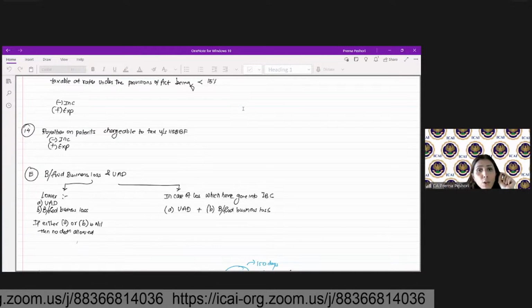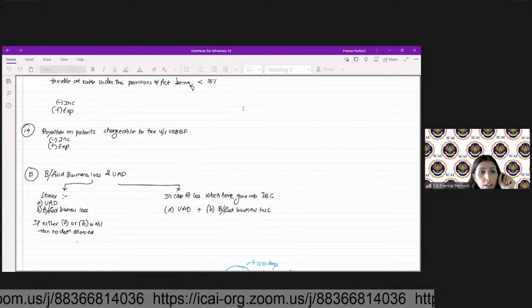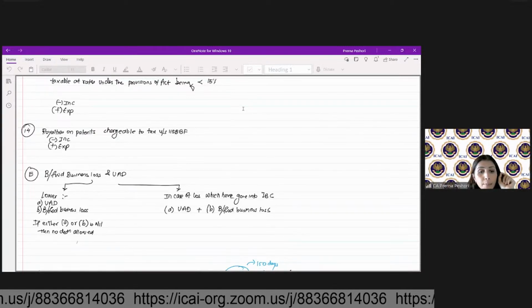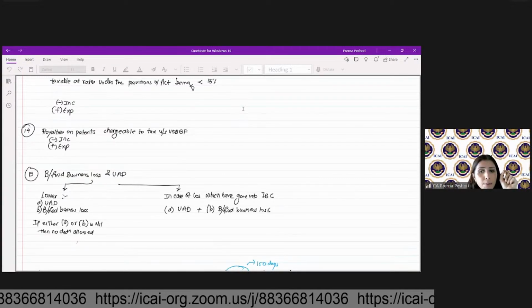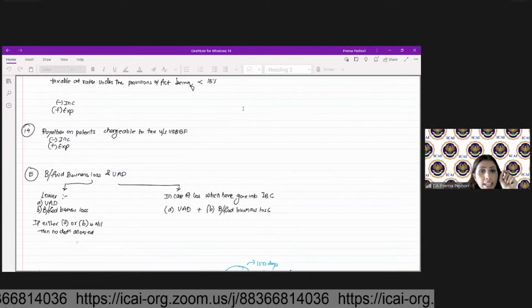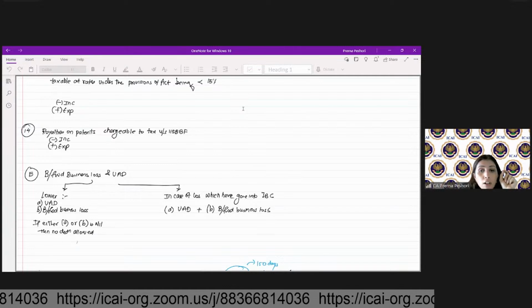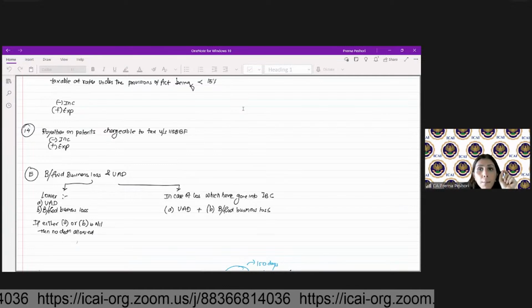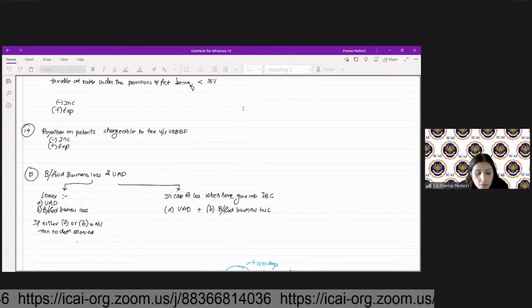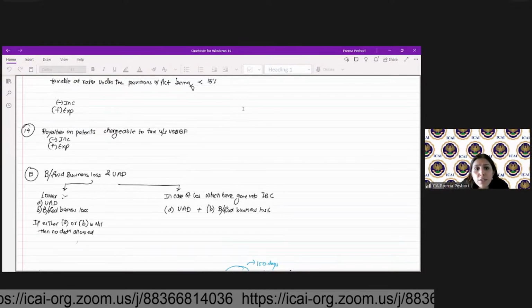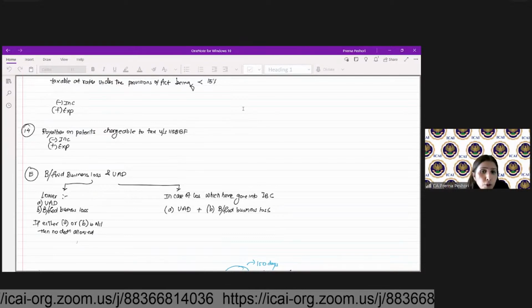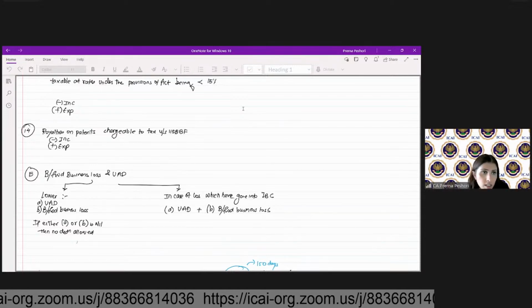Now, for the companies which have gone into insolvency and bankruptcy resolution, in that particular case, you need to take not the lower of these amounts, but the aggregate of these amounts. So meaning we have to take the UAD plus brought forward business loss.